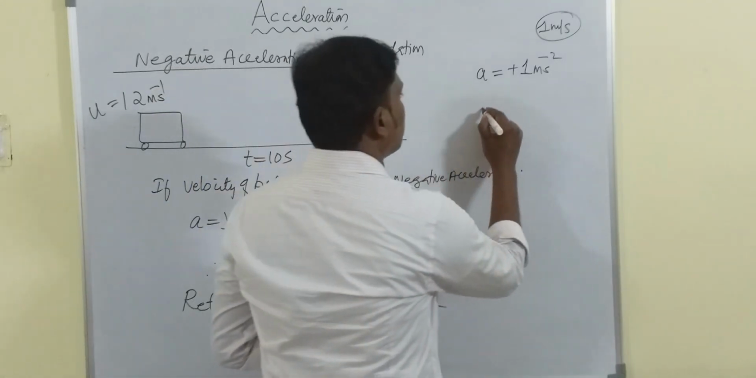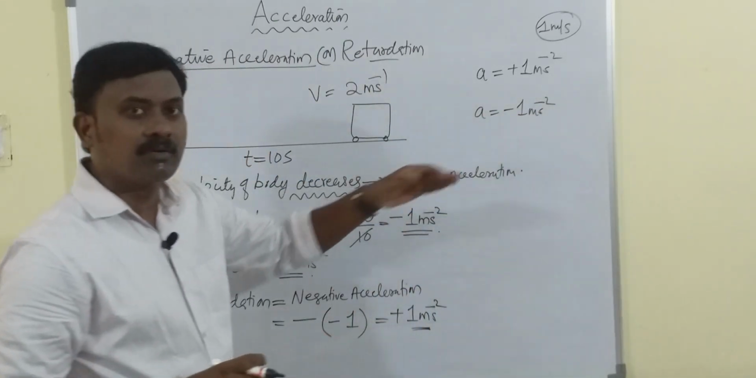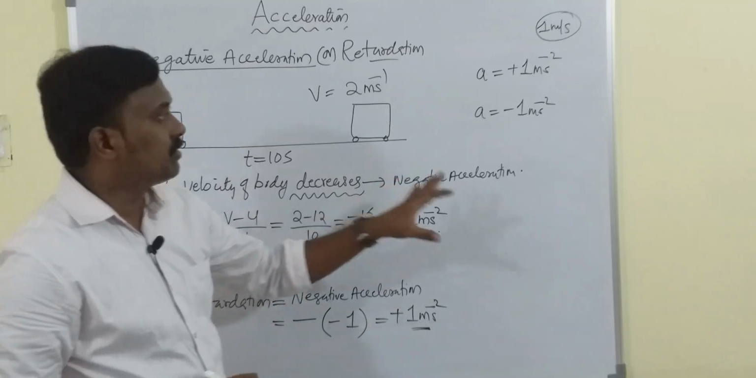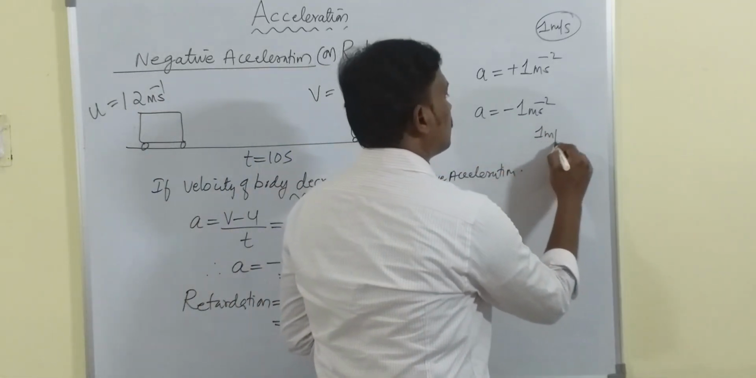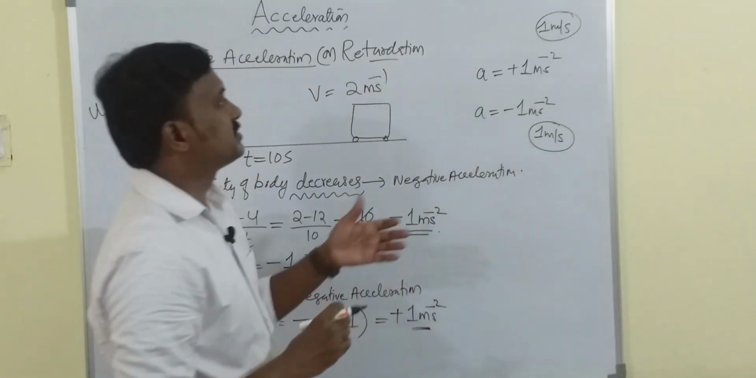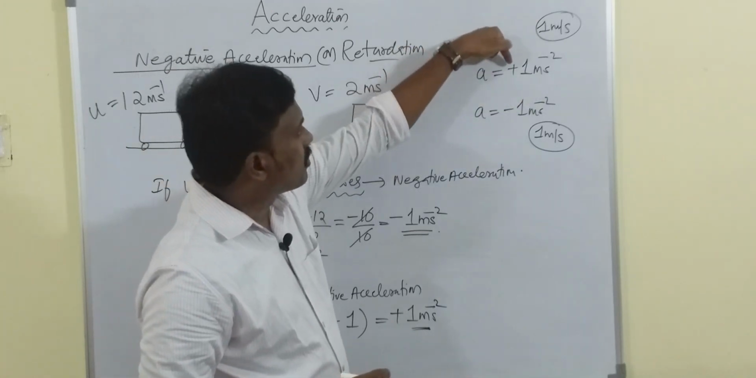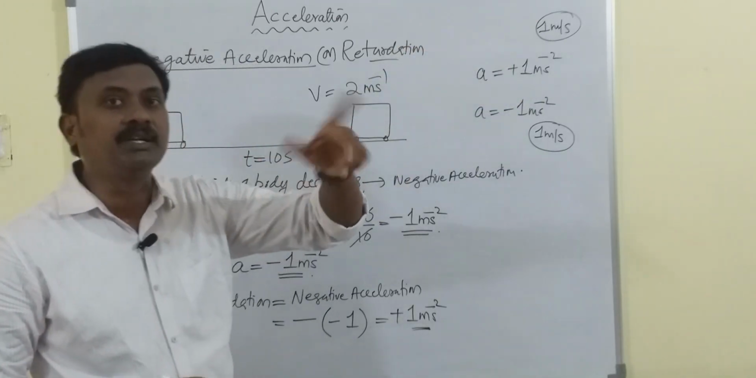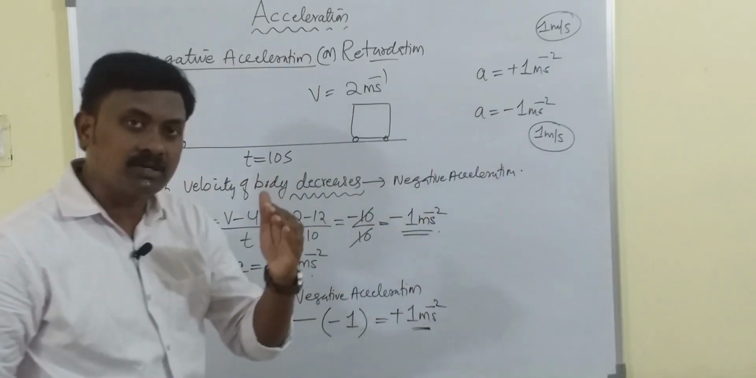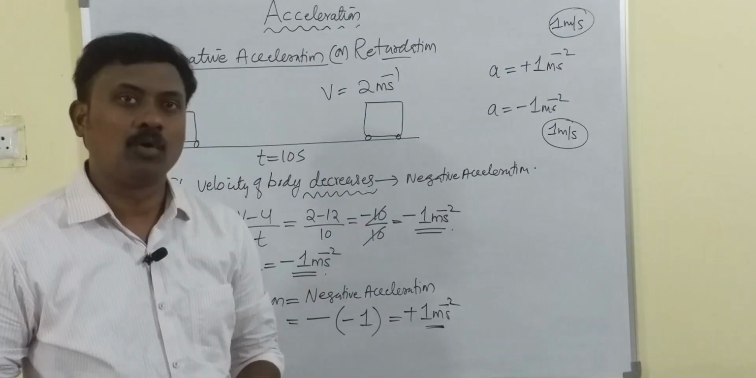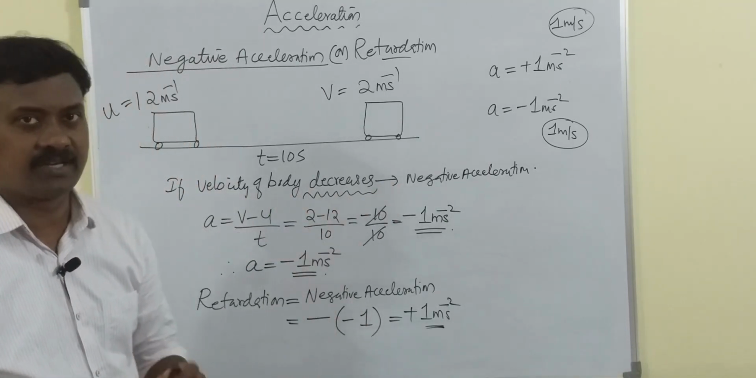And what is the acceleration here? Minus 1 meter per second square. What is the meaning of this? For every 1 second, the velocity decreases by 1 meter per second. So that is the meaning of positive acceleration and negative acceleration. Positive means velocity is increasing by this value, and negative means that velocity is decreasing. Okay, children. Now we will see two examples for positive acceleration and negative acceleration.